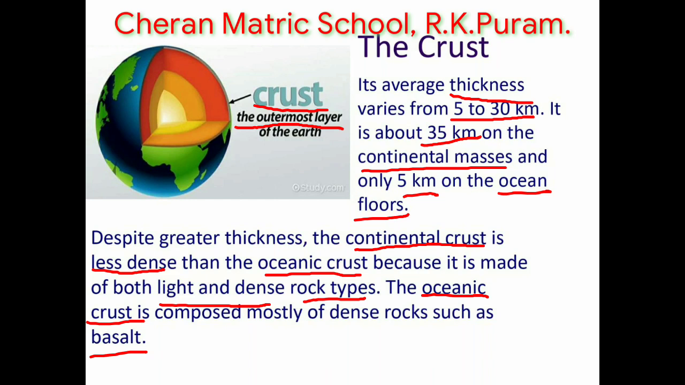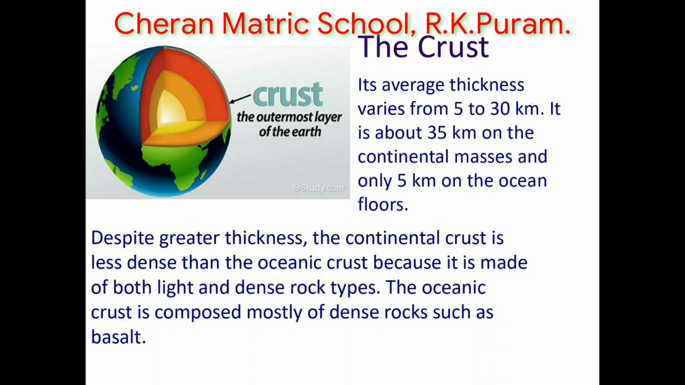Look at the picture. It is the outermost layer of the earth, and the average thickness varies from 5 to 30 km. The continental crust is 35 km and the oceanic crust is 5 km. The continental crust is less dense than the oceanic crust, because the oceanic crust is made up of both light and dense rock types. These rock types are also known as basalt rocks. The oceanic crust is composed of that.